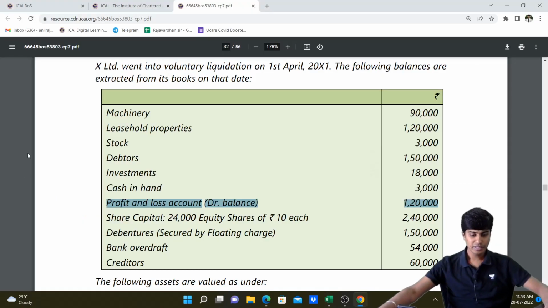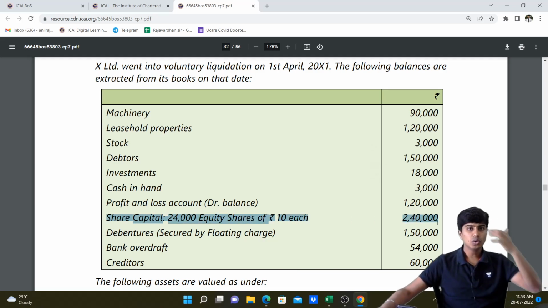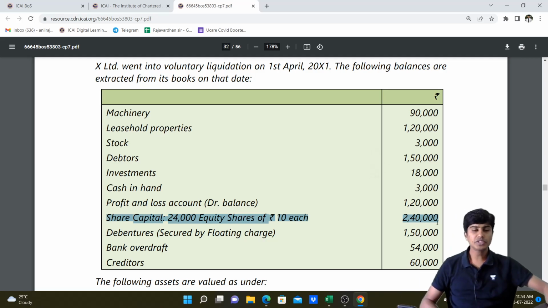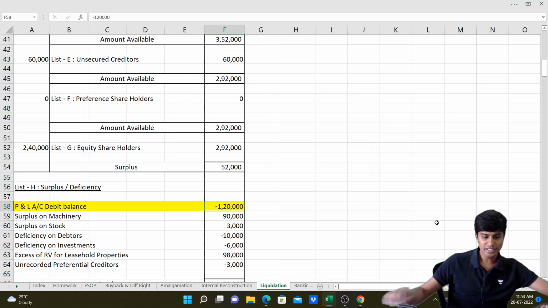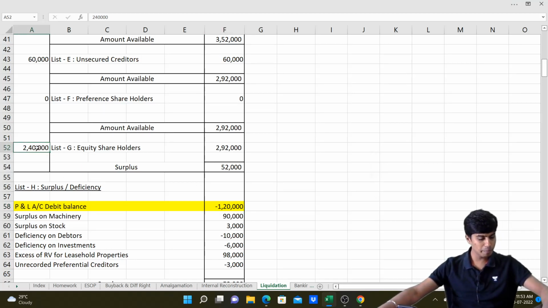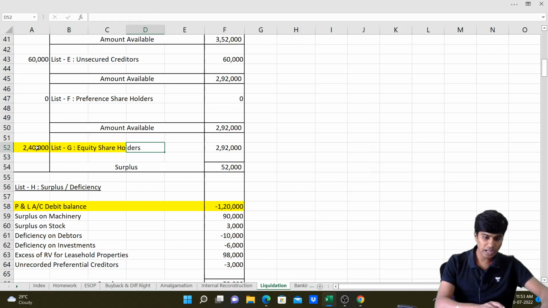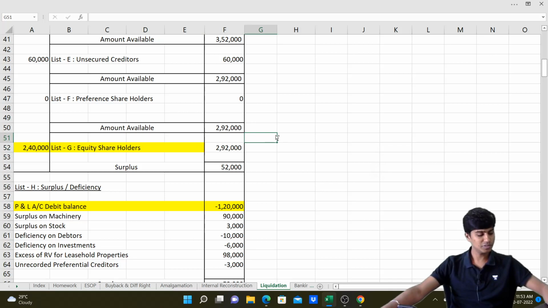Got it, everyone? Then we have share capital of 24,000 equity shares of rupees 10 each, that is 2,40,000. 2,40,000 is the book value which I would write in my list G. Correct? List G. The amount that's supposed to be paid to equity shareholders is 2,40,000. Got it, everyone?